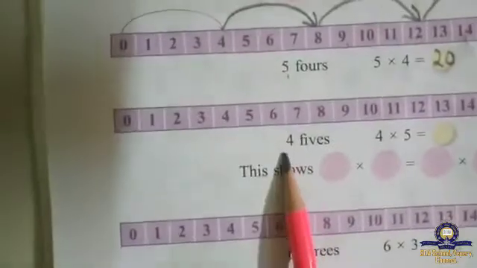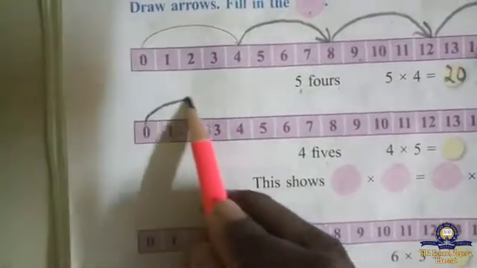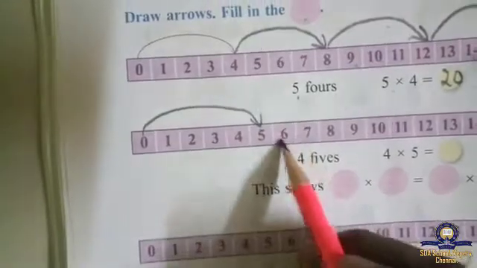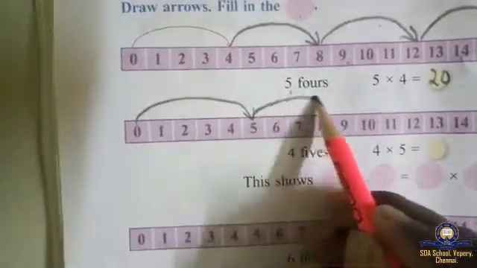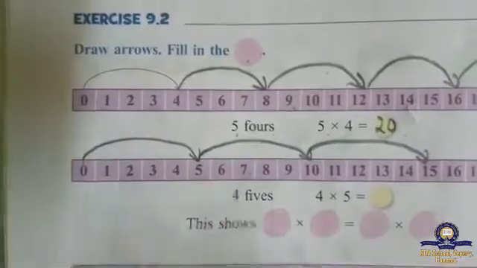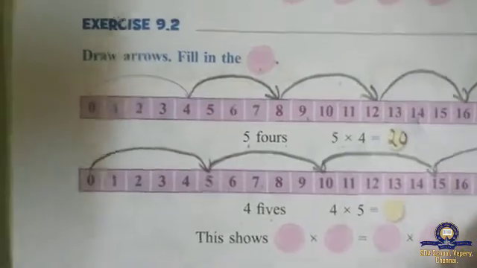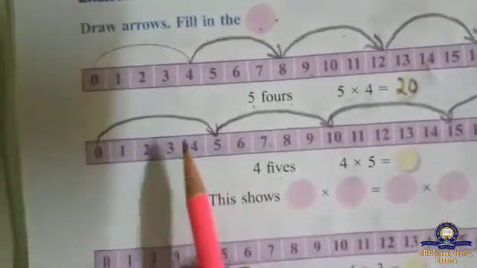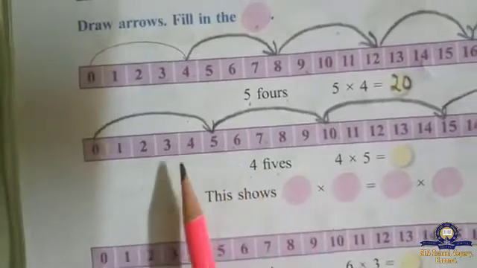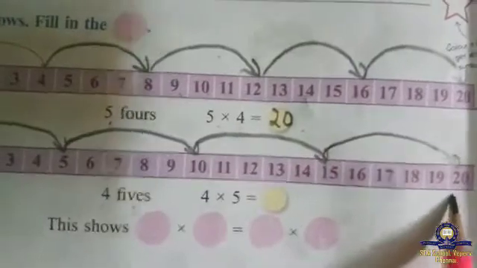Same way here 4 5s are 4 times line, and each you have to count 5 lines. 1 2 3 4 5. 1 2 3 4 5. 1 2 3 4 5. 1 2 3 4 5. Got it? The arrow lines 1, 2, 3, 4. 4 lines, and each we counted 5, 5. 4 5s are where it ends 20.